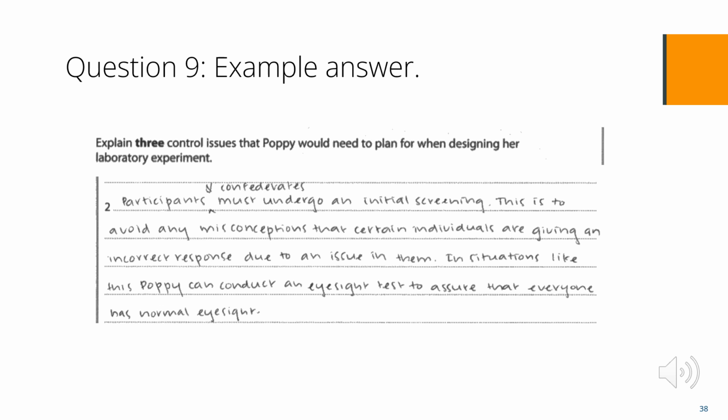This is an example of a control issue gaining 1 mark, as the candidate has identified that Poppy should conduct an eye test to ensure everyone has normal eyesight. There is no further justification or exemplification of this point. Whilst the first sentence about the confederates is not a control issue, that and the mention of giving incorrect responses has provided the application to the scenario, so enabling the candidate to get the mark for the point about the eye test.